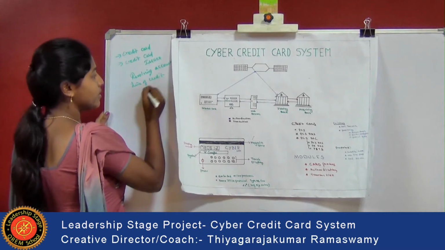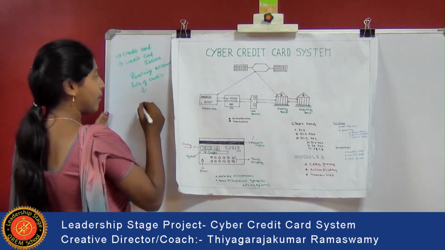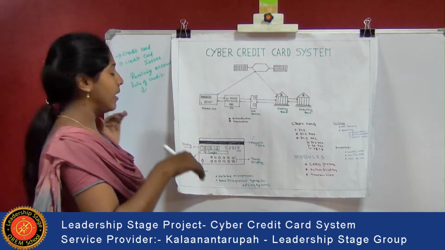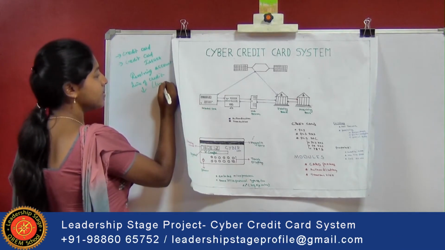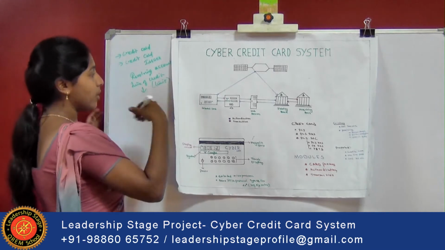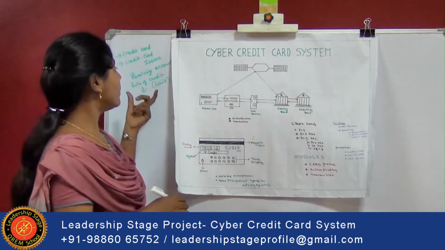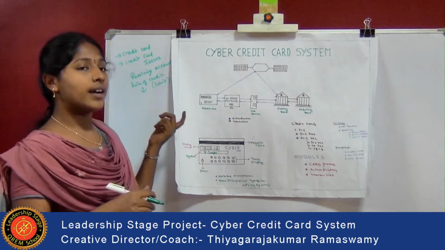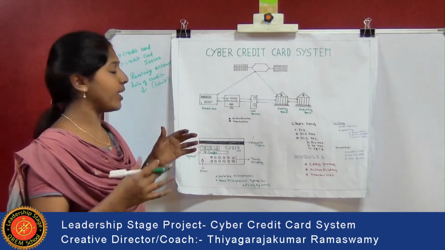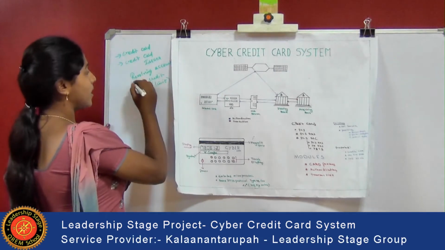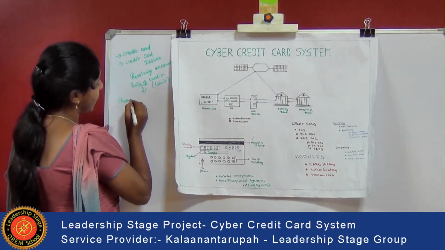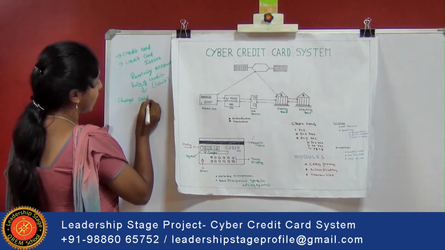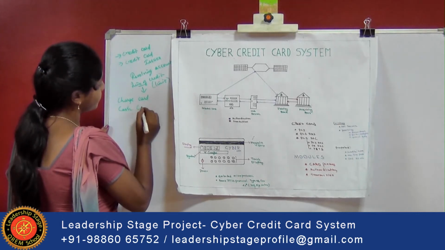What is this line of credit? This is the amount which you borrow from the credit card issuer, and it should not cross this limit. The amount should not cross this line of credit. So from this, he can borrow some money to make purchases. That is the line of credit. Then there is also a charge card and also a cash card.